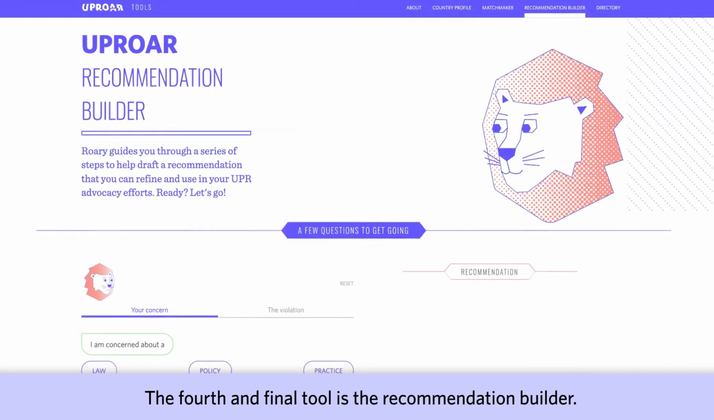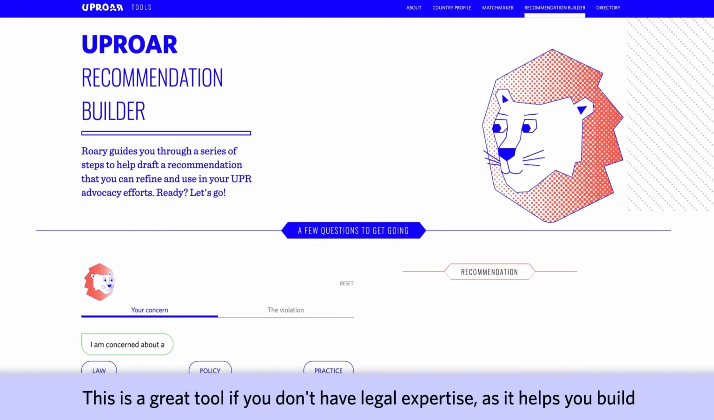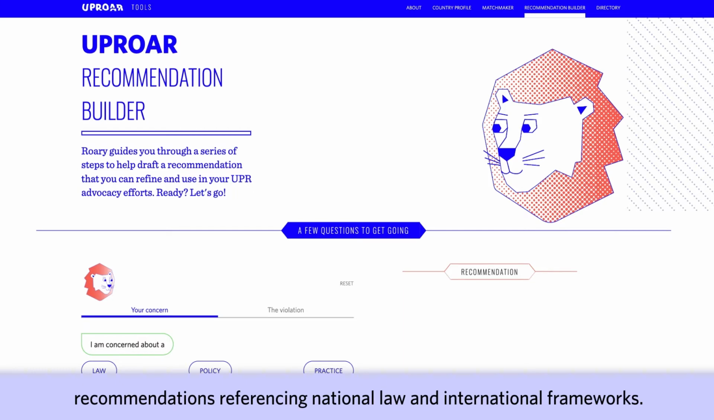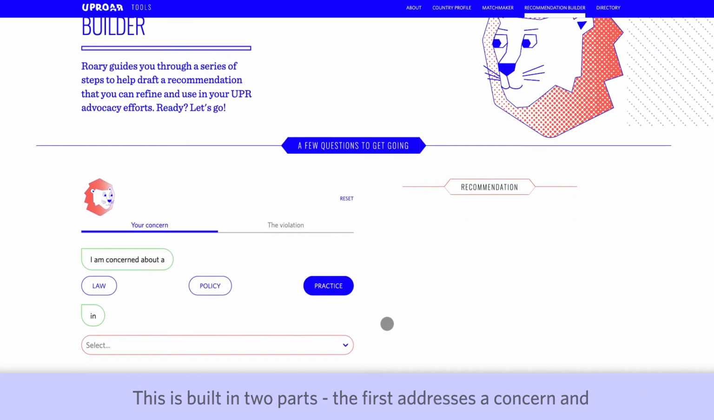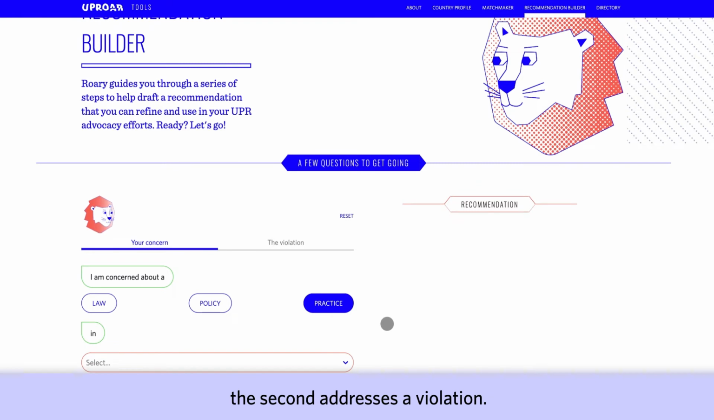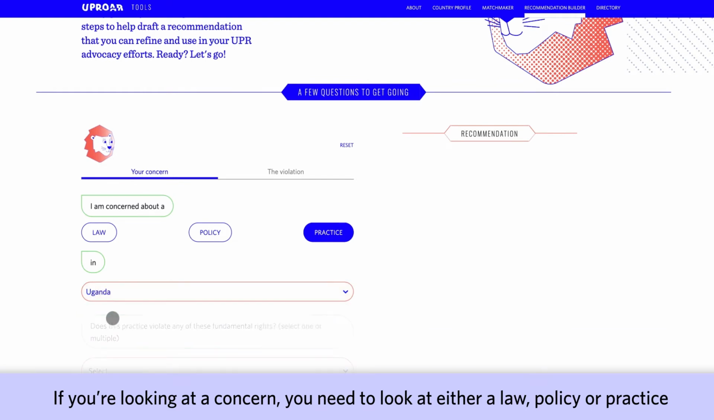The fourth and final tool is the recommendation builder. This is a great tool if you don't have legal expertise, as it helps you build recommendations referencing national law and international frameworks. This is built into 2 parts. The first addresses a specific concern, and the second addresses a specific violation. If you're looking at a concern, you need to look at either a law, policy, or practice.